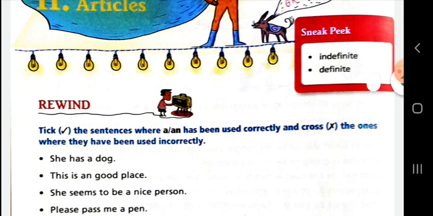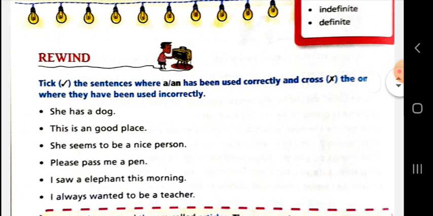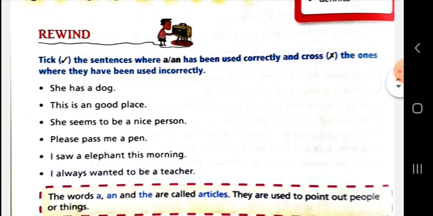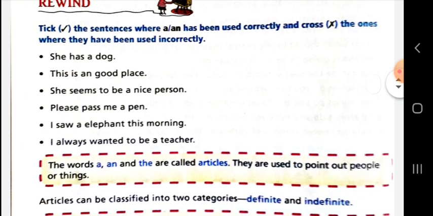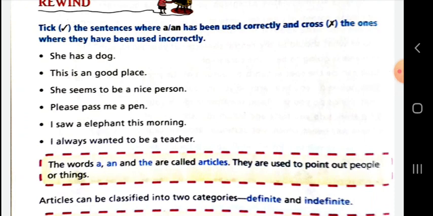Some examples are given here. She has a dog. This is an good place. So the first sentence is right. Second, the use of an is incorrect. She seems to be a nice person. This is correct. Please pass me a pen. This is also correct. I saw an elephant this morning. I always wanted to be a teacher.